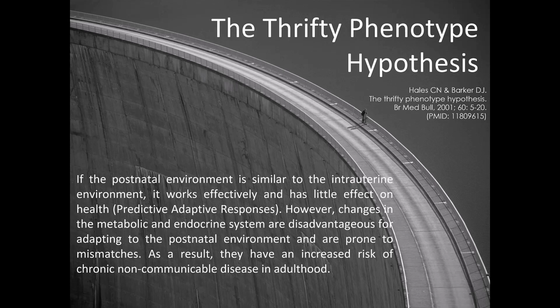The second is the idea of the thrifty phenotype. This was proposed by Hales and Barker as shown in this slide. Malnutrition during the embryonic period causes changes in metabolic and endocrine systems, which can be predictive adaptive responses that work efficiently in a poor nutritional environment even after birth. However, if the postnatal environment is a rich nutritional environment, a mismatch between the phenotype and the environment will occur, and this mismatch can increase the risk of developing metabolic disorders.